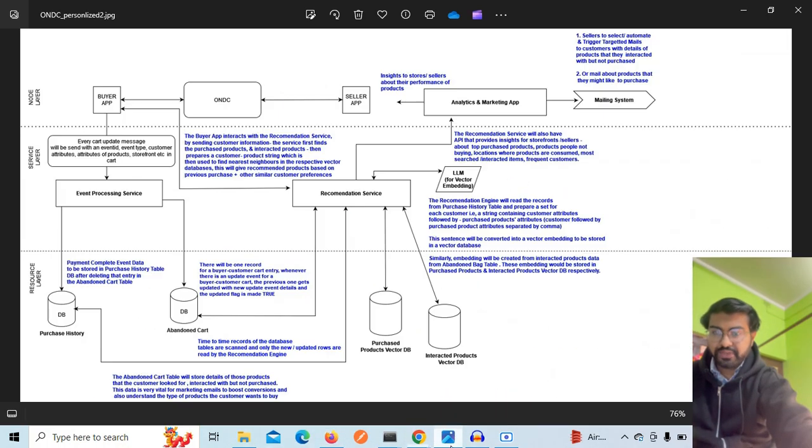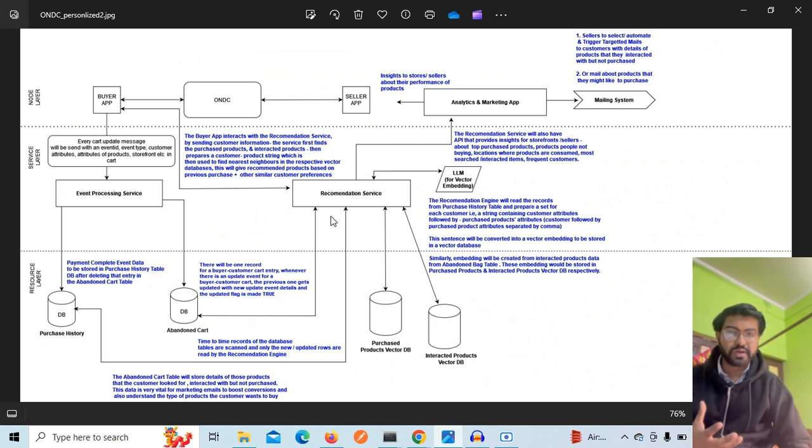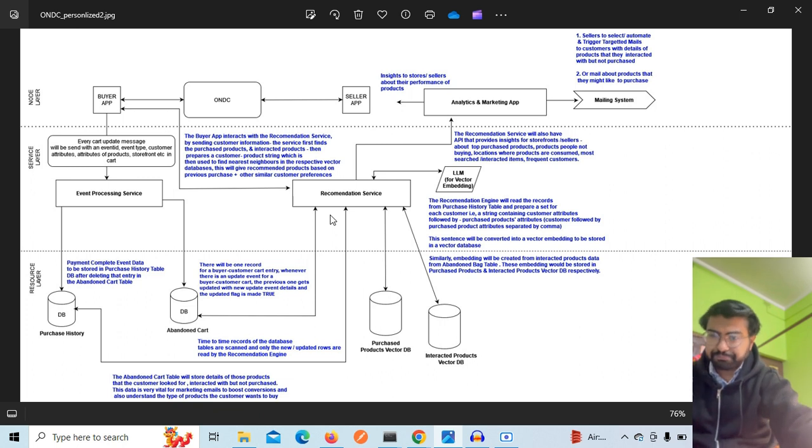Starting from the architecture diagram, we see that buyer apps are connected to the ONDC framework and seller apps are on the other end. Buyers, as we consumers, are facing the buyer apps. So whatever recommendations come up would be showing up in this buyer app interface. In the buyer app, all these events get triggered.